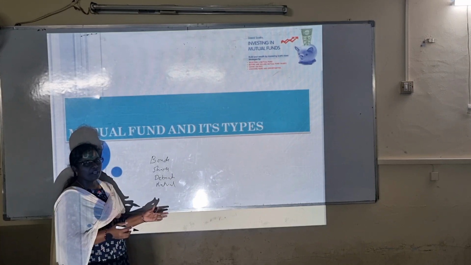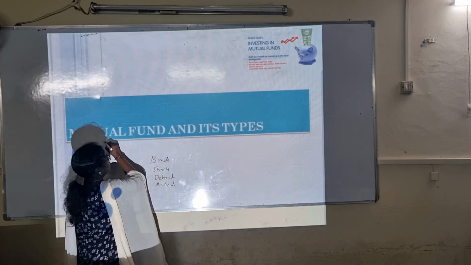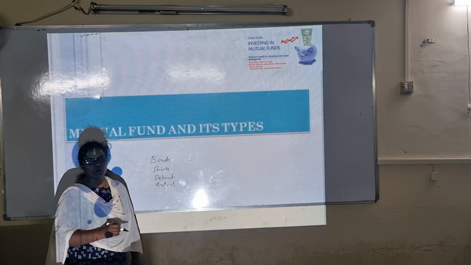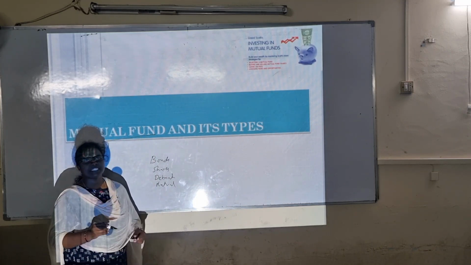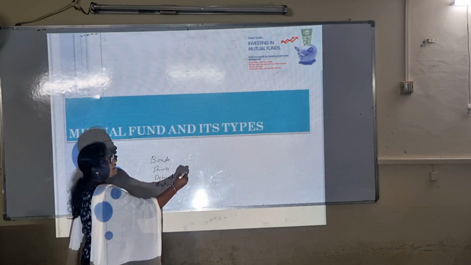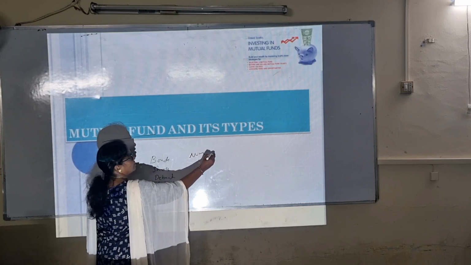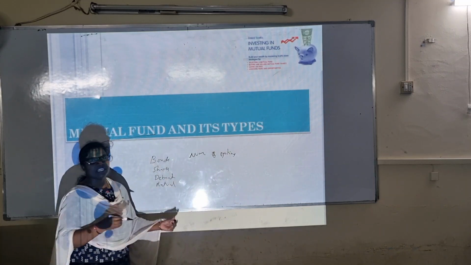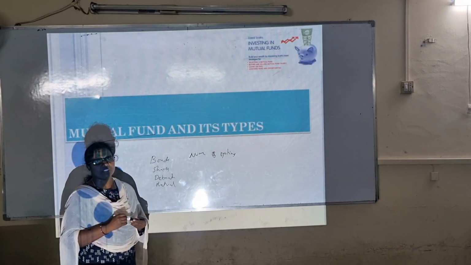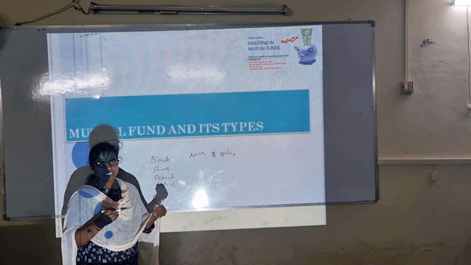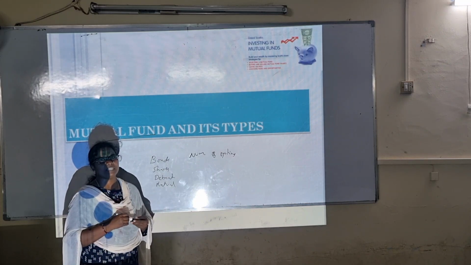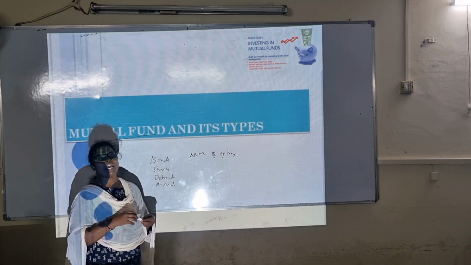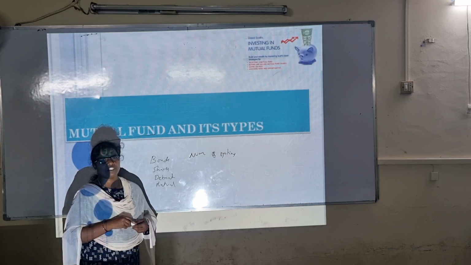But why do we prefer mostly mutual funds? Because when you are investing in mutual funds, there are a number of options, like in which scheme you are going to invest. And you will be having options, choices.